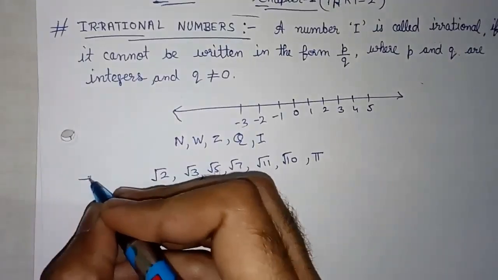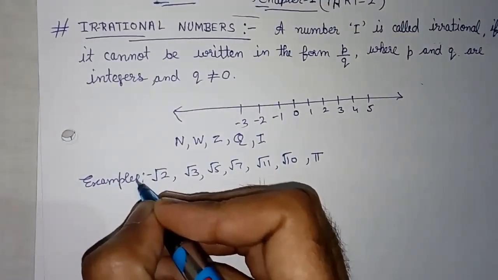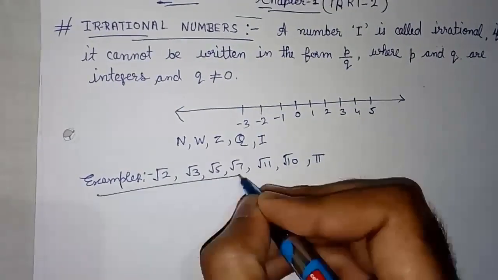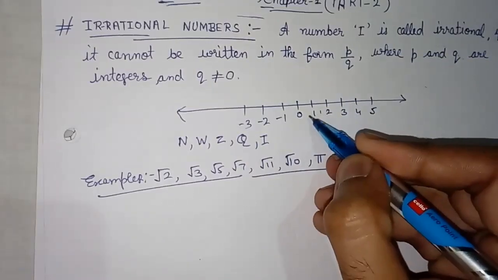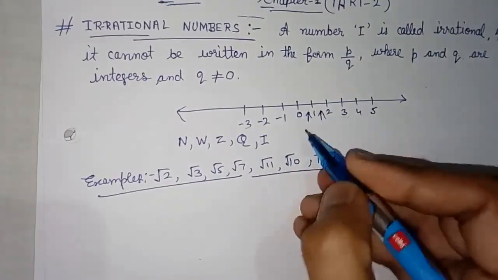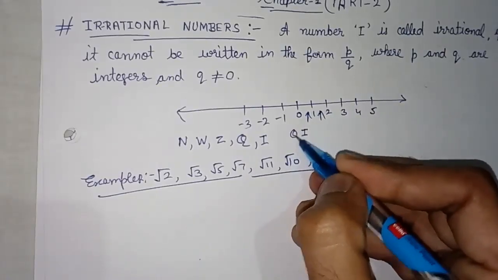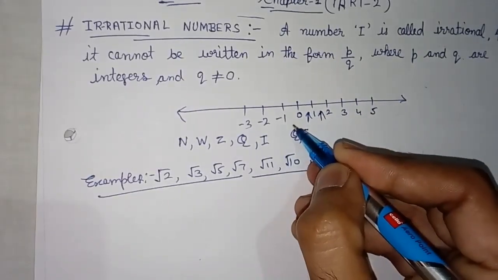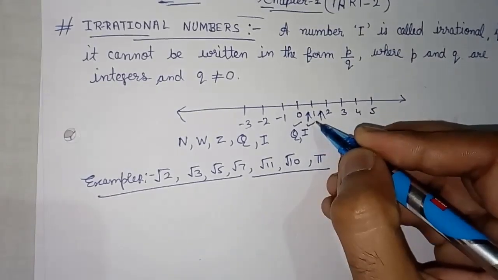These are examples of irrational numbers. Between these integers there are rational numbers, and except rational numbers there are irrational numbers also. Q stands for rational and I stands for irrational numbers.